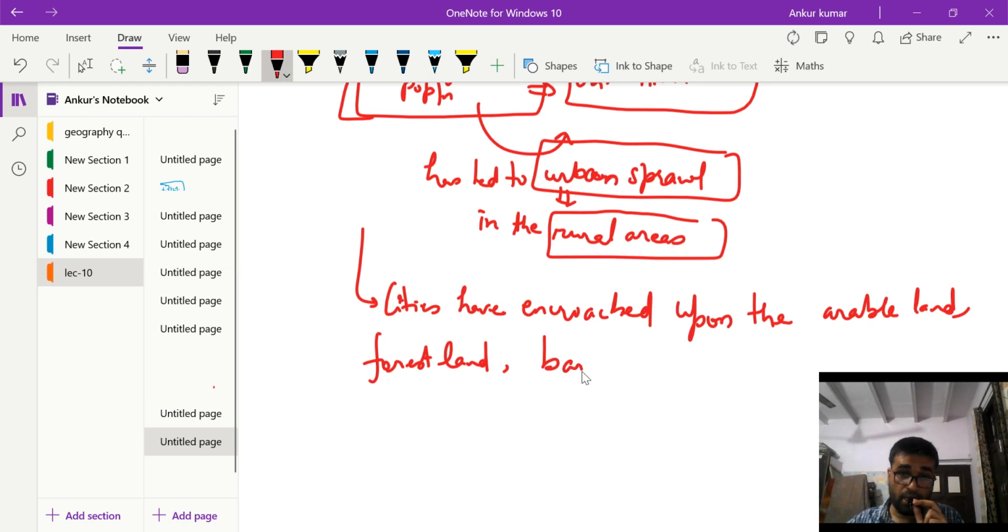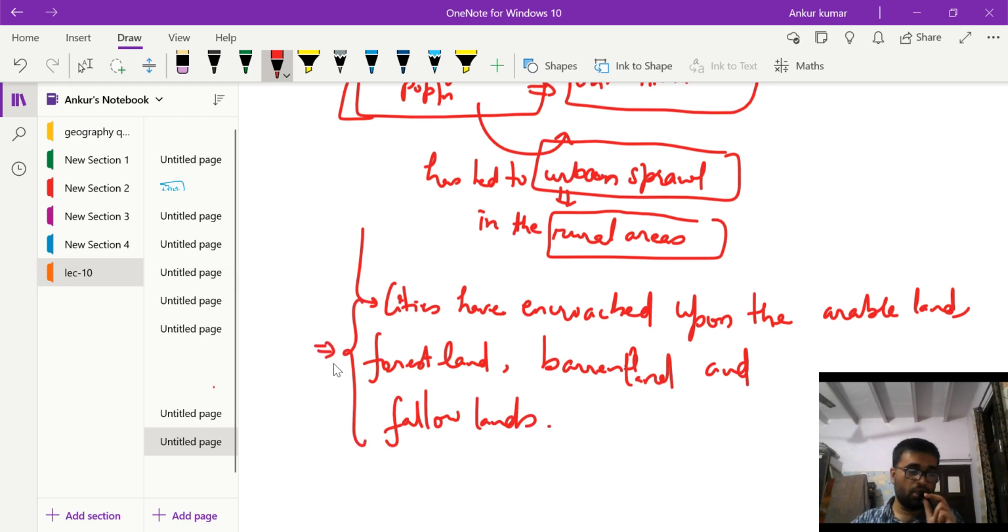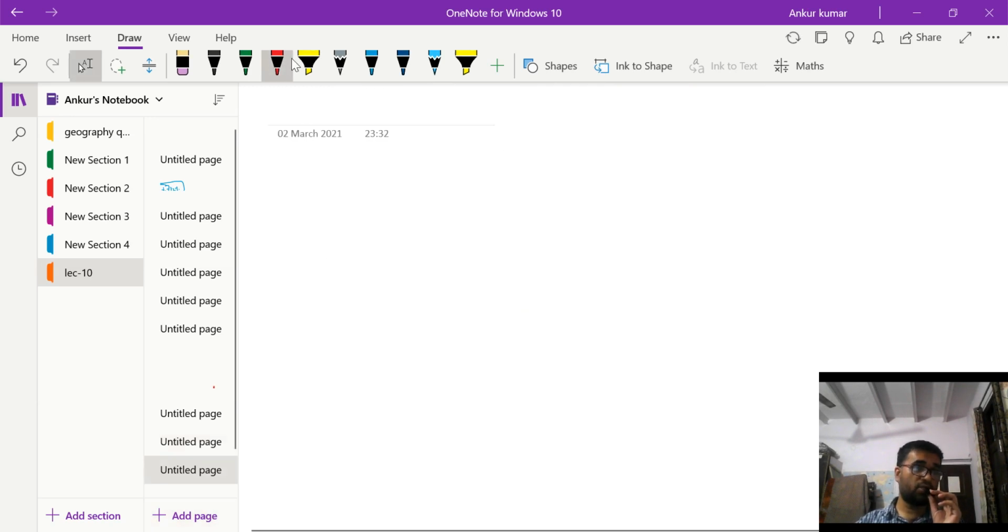Cities have encroached upon the barren land and the culturable lands or the fallow lands. Okay, so this is the main problem in the expansion of cities in India because it is completely unregulated and almost unplanned.